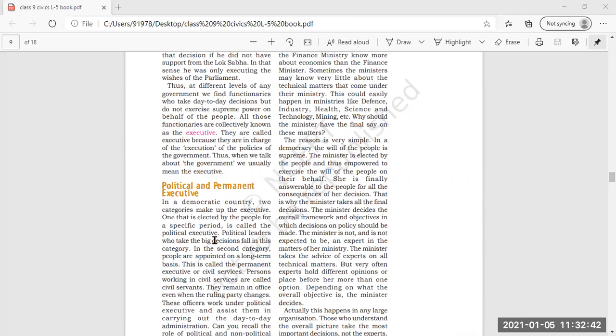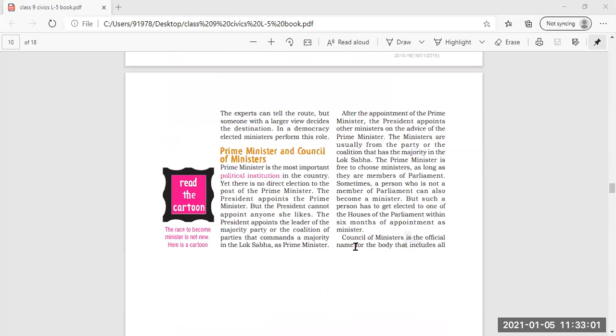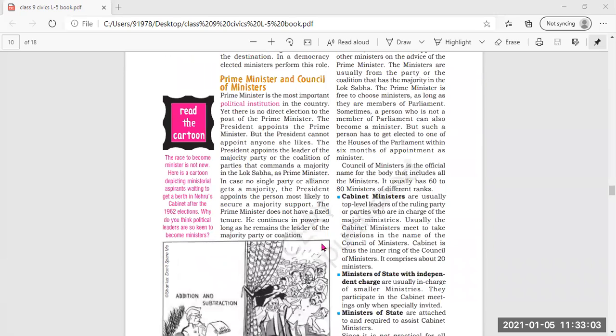Then the powers of parliament also we will understand. An ordinary bill has to be passed by both the houses of the parliament, that is Lok Sabha and Rajya Sabha. Then a joint session can be called, and a money bill can be passed only in Lok Sabha, and all these details we will read about the powers of the parliament.